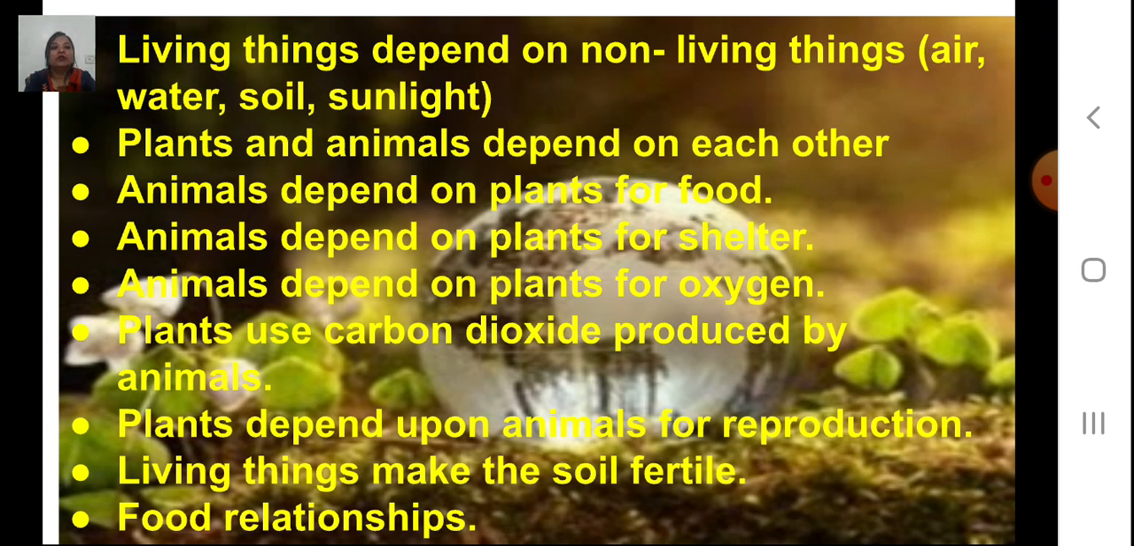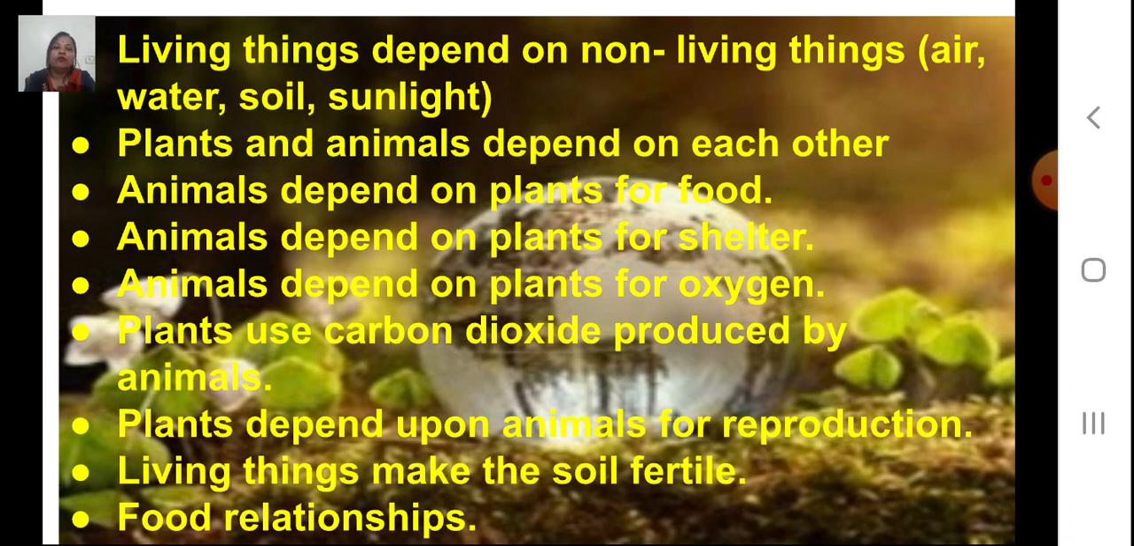Animals depend on plants for food. Animals depend on plants for shelter. Animals depend on plants for oxygen. Plants use carbon dioxide produced by animals. Plants depend on animals for reproduction, that is, for the production of a new plant. Living things make the soil fertile.